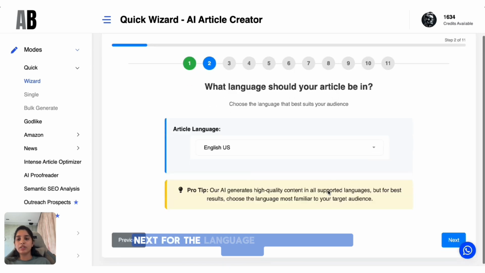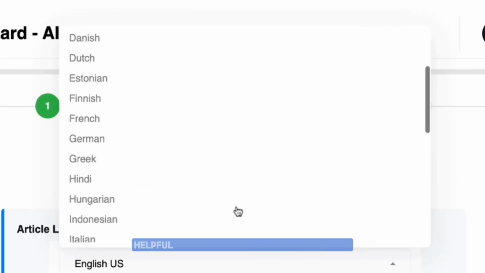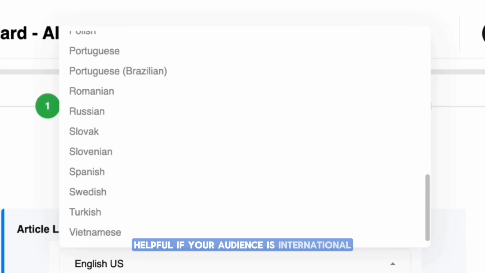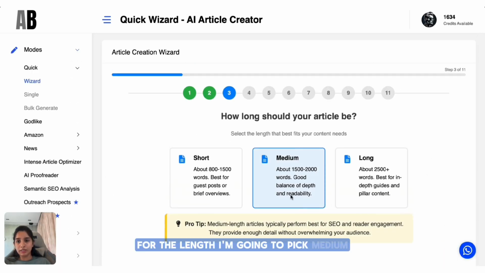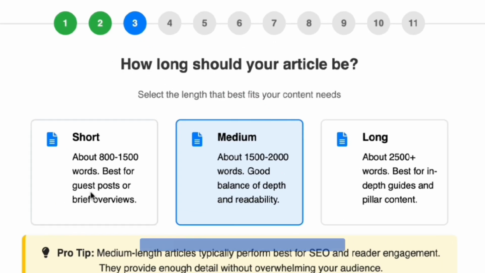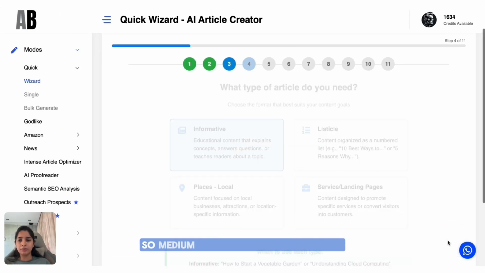Next, for the language, I'm going to keep it English, but Autoblogging supports 30 languages, helpful if your audience is international. For the length, I'm going to pick medium because we are listing 7 neighborhoods with short details under each. But here's a quick tip: short is for quick tips or a mini guide, and long is for deep research pieces or a full city investment breakdown. So, medium.